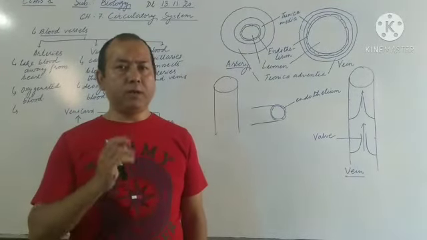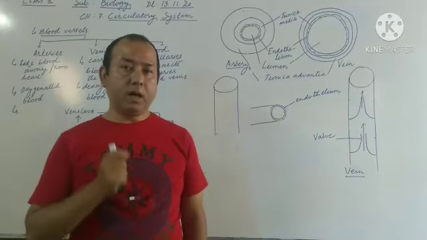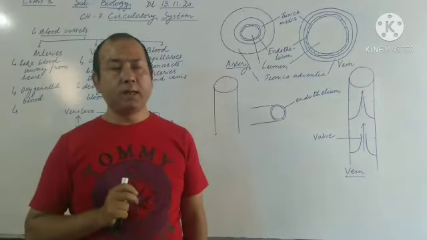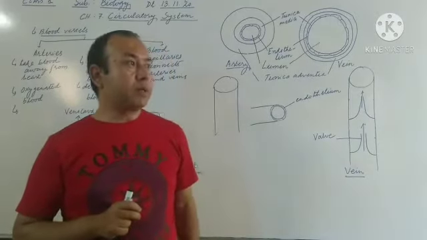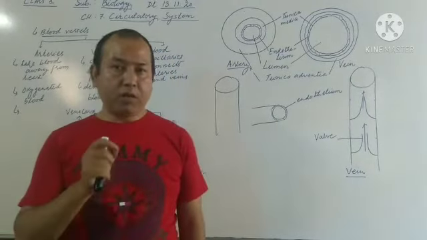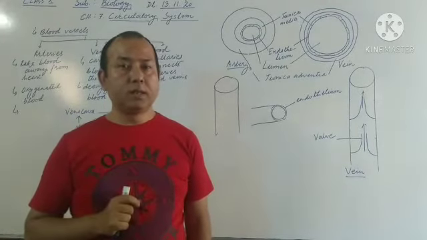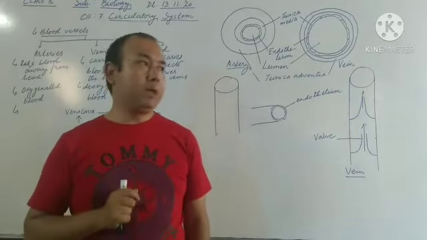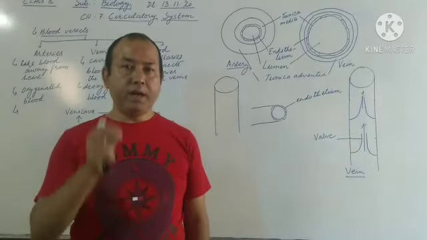Arteries are those blood vessels which take the blood away from the heart. They always take the blood away from the heart. So this can be the first difference, and then after that comes about the veins. They always carry the blood to the heart, from the different parts of the body. They collect the blood and drain it into the heart.